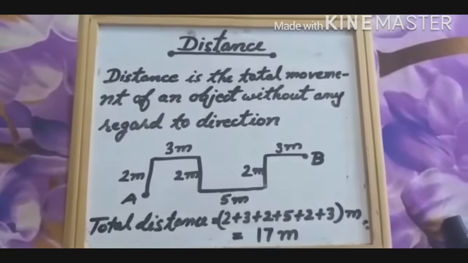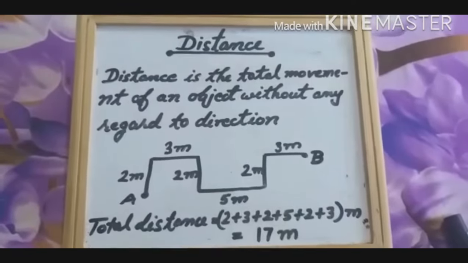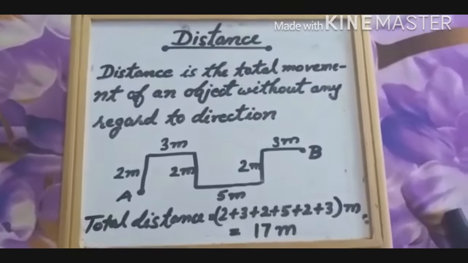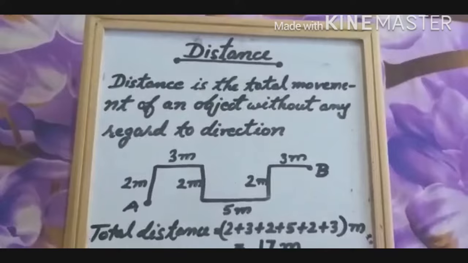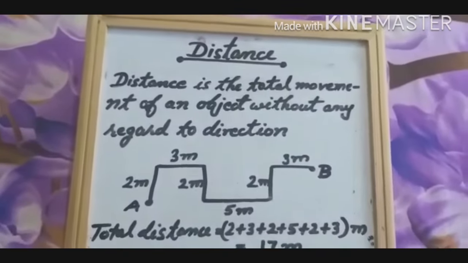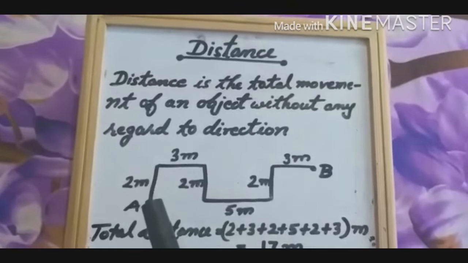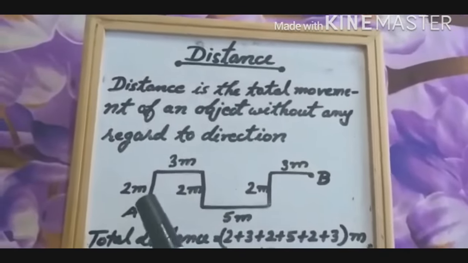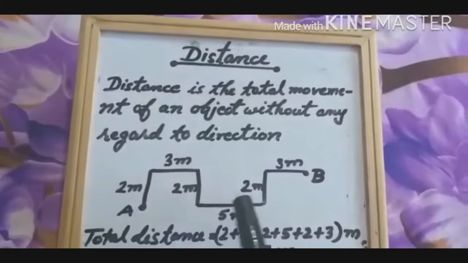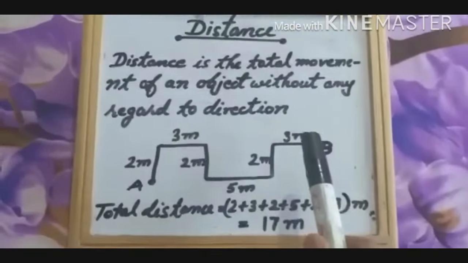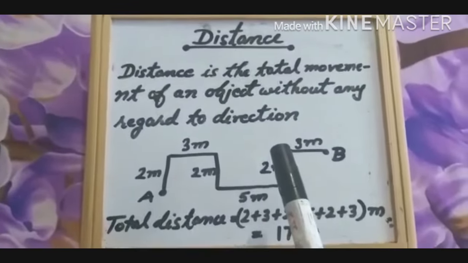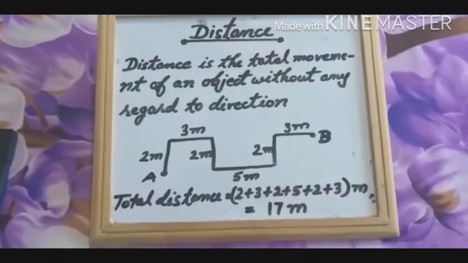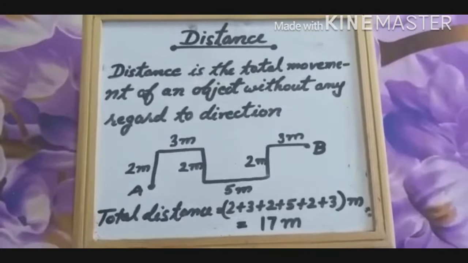I repeat, distance is the total movement of an object without any regard to direction. Children, as you can see in the diagram, if you are at point A and you want to go to point B through this way, what will be the total distance? The total distance will be, as you can see.